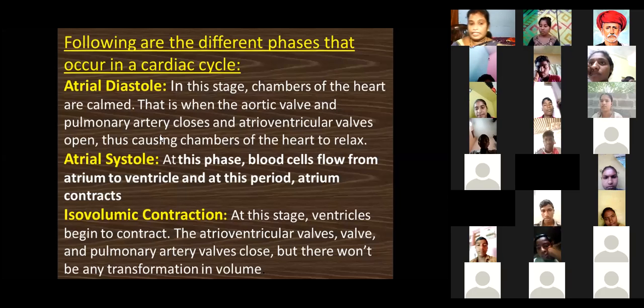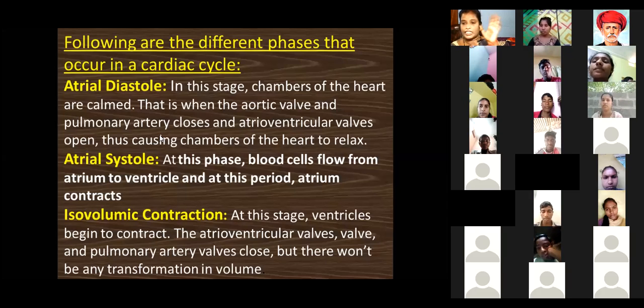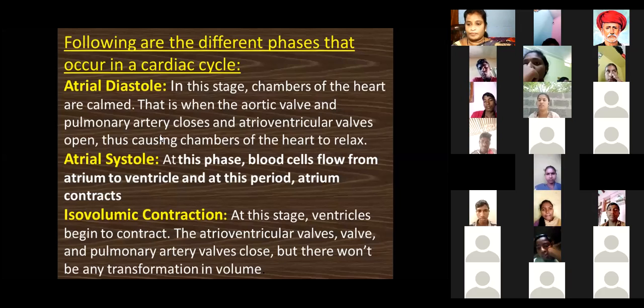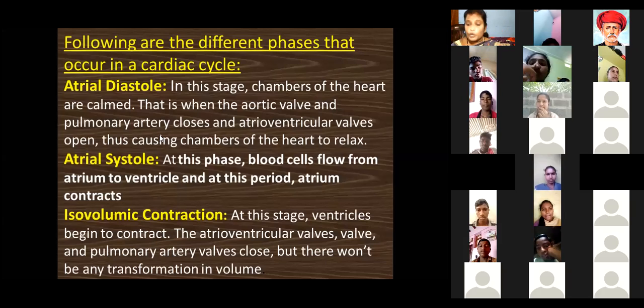That is also atrial diastole. What does atrial diastole mean? At this time, the atria take relaxation. This is when the aortic valve and pulmonary valve close and the atrioventricular valve is open.